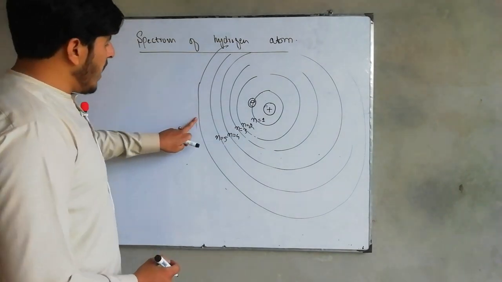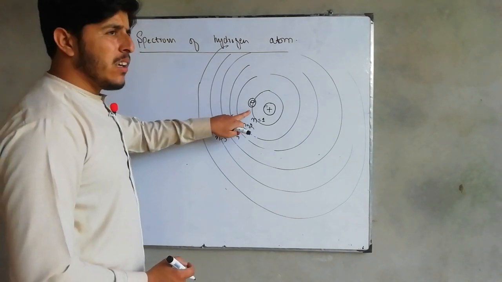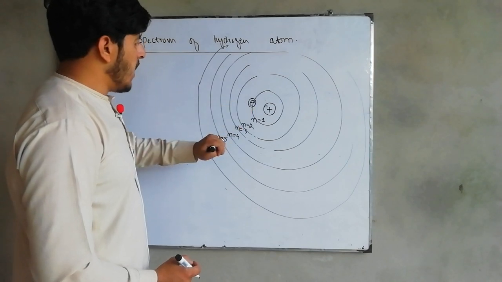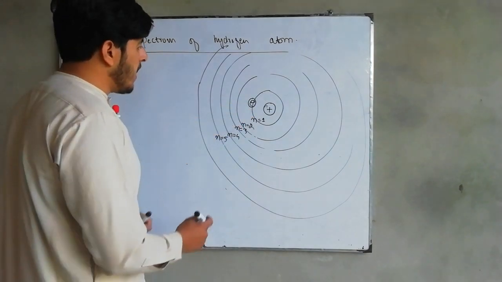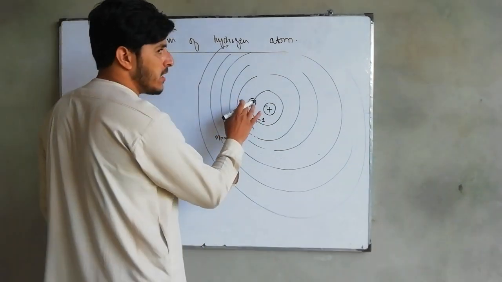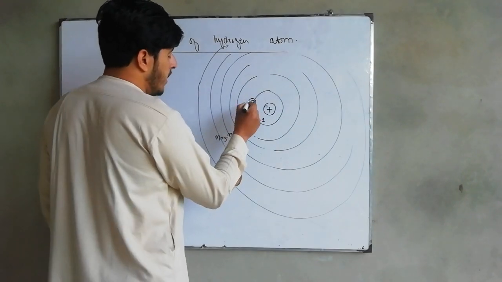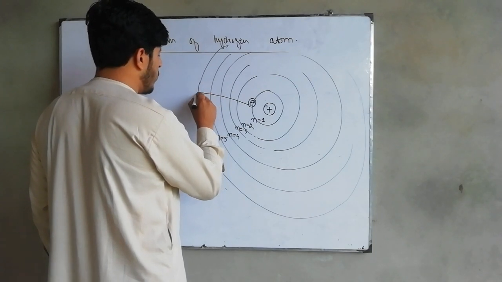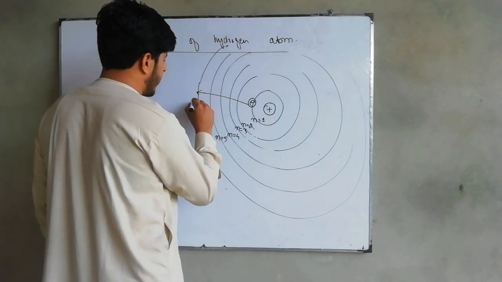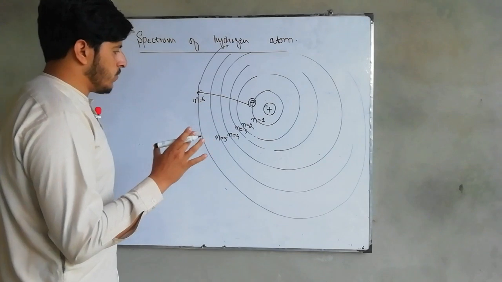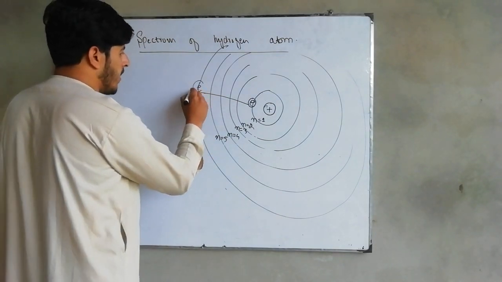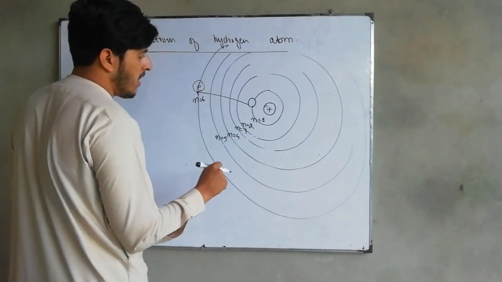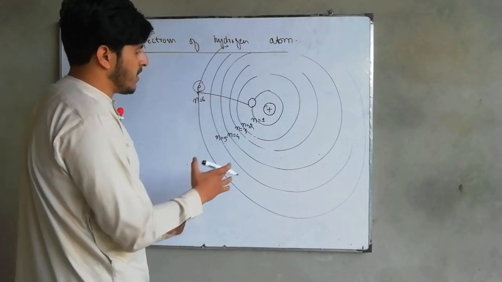Then the external agent comes, and the electron is ejected from the first shell to another shell. For example, an electron is ejected by the external agent from n equal to 1 to n equal to 6, suppose. Now the electron comes here. In the first shell, a vacancy is created. There is no electron.